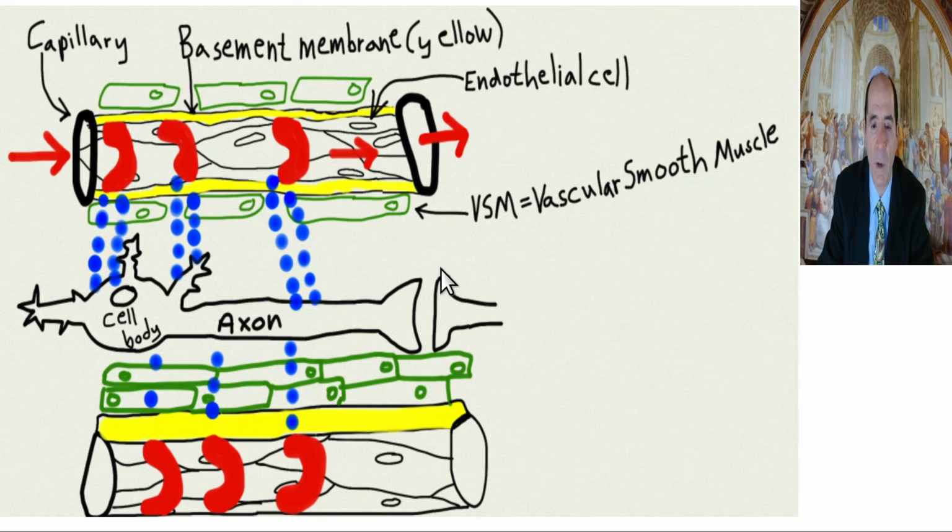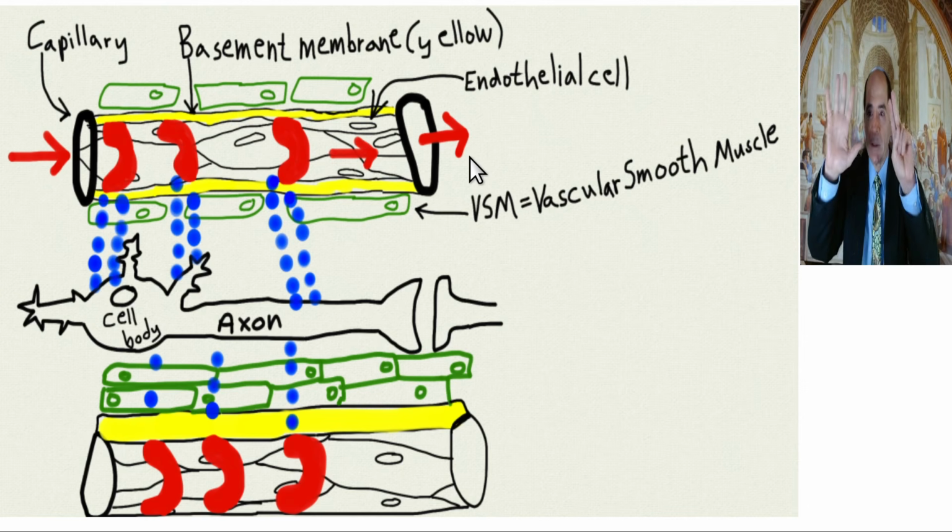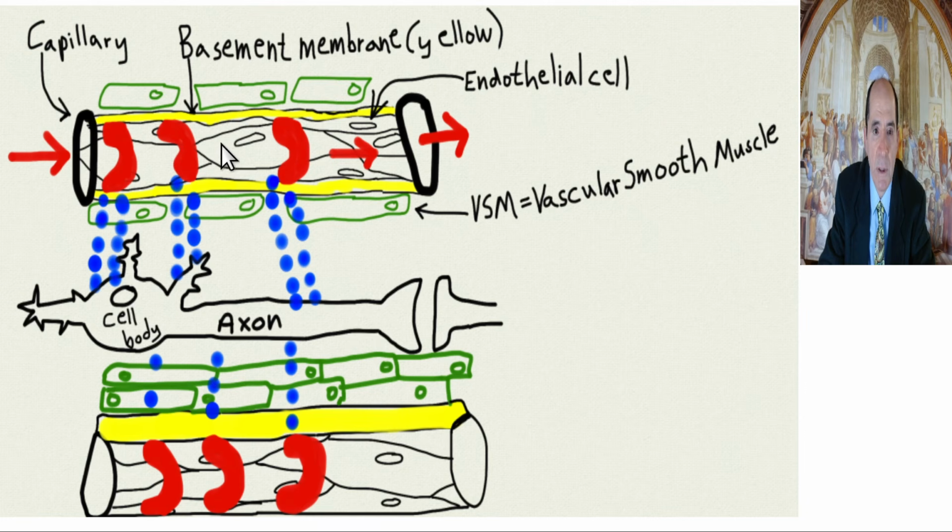All right, here's what happens at the capillary level. Here's a normal capillary up above. These are the red blood cells traveling through the capillary. A typical red blood cell is about 7 microns in diameter. The capillary is about 5 microns in diameter. These spindle-shaped black cells are the endothelial lining cells. The yellow is the capillary basement membrane. The green is the vascular smooth muscle cells. The point is these little blue circles are the oxygen exiting from the red blood cell to travel to, let's say, a brain cell, a neuron. And this is the axon, the elongated part of a neuron.